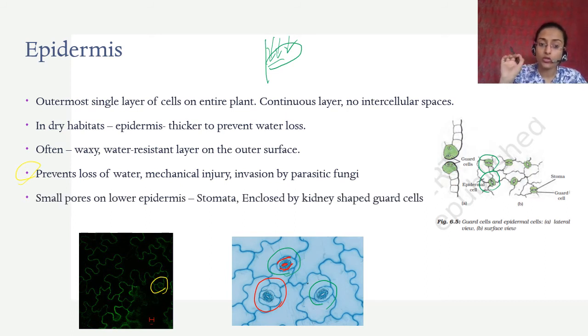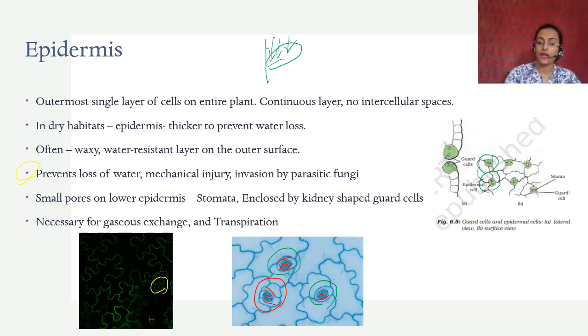There are small pores on the lower epidermis, like the pores that I just told you about. This pore in the middle is called a stoma, and many are called stomata. These are enclosed by specialized guard cells. These are also green in color. They have chloroplasts. They guard the stomata. They can be closed or they can be turgid. When there's a lot of water, they are turgid and they allow the water to pass through. If there is less water, then they close up and the stomata closes up.